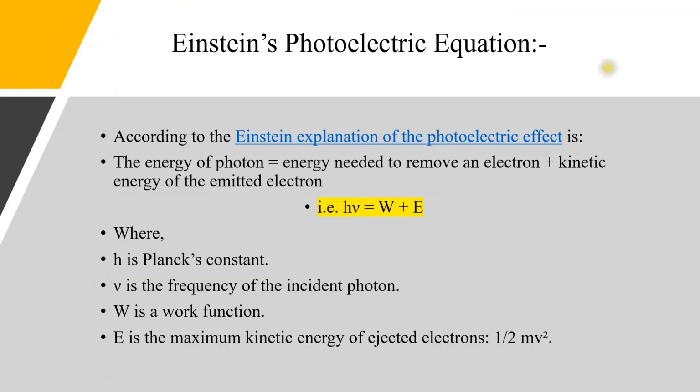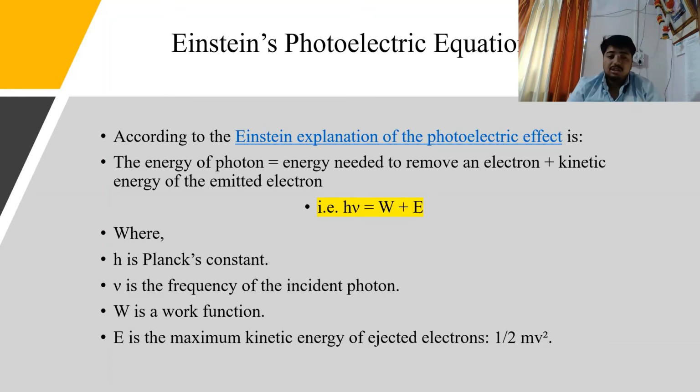Okay, where h is the Planck constant, v is the frequency of the incident photon, W is the work function, and E is the maximum kinetic energy of the emitted electrons, that is half mv square, which I said earlier.